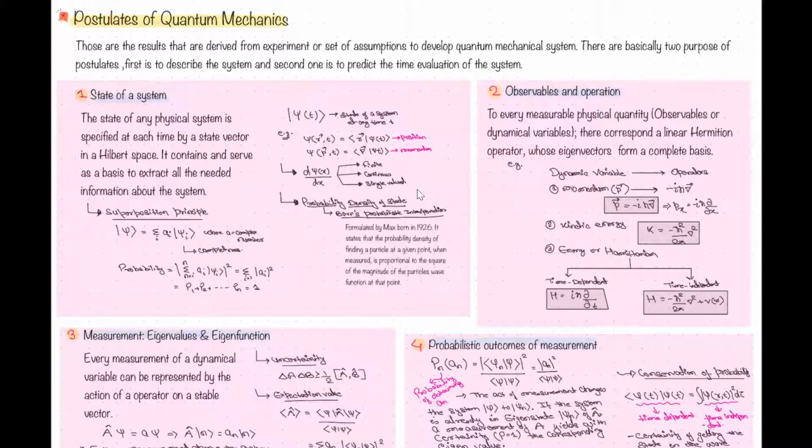Describe the system and predict the system. These two are the main important functions of this. So describing the system, what it is having and what it can be, and to predict the system. These two things are basically the main of the quantum mechanics postulates.